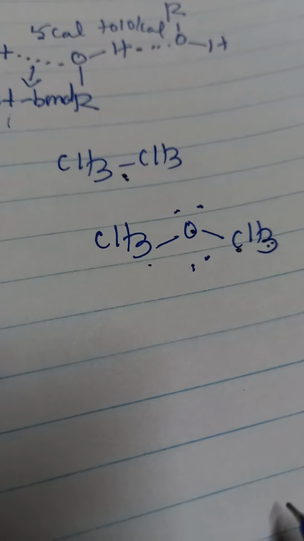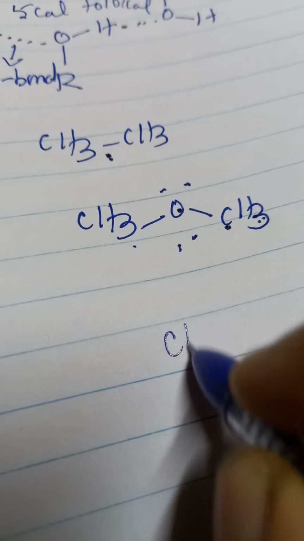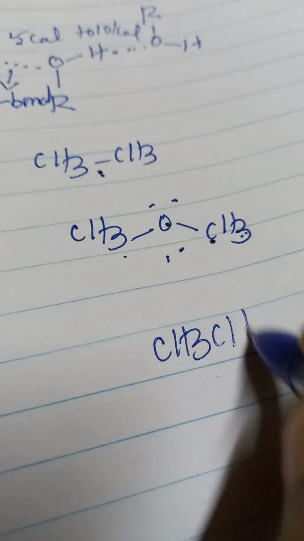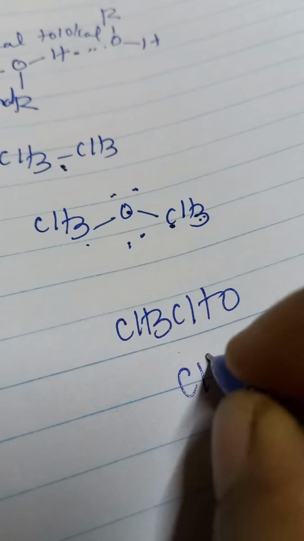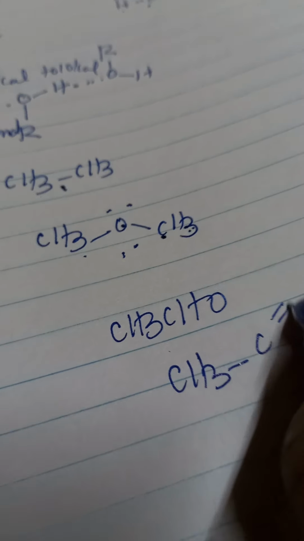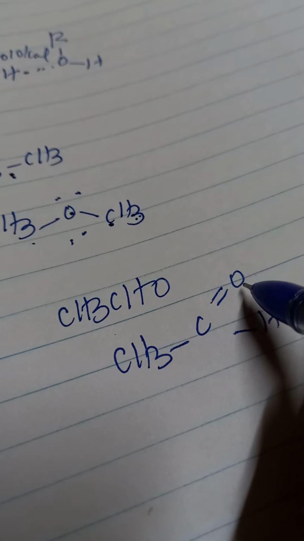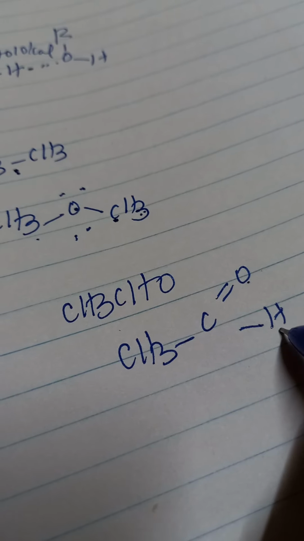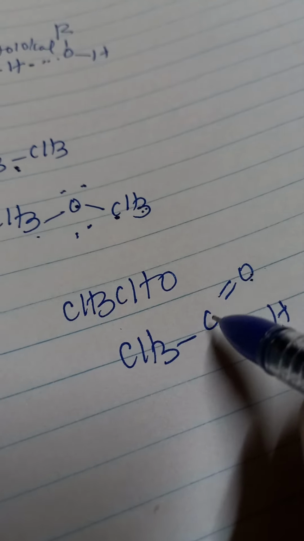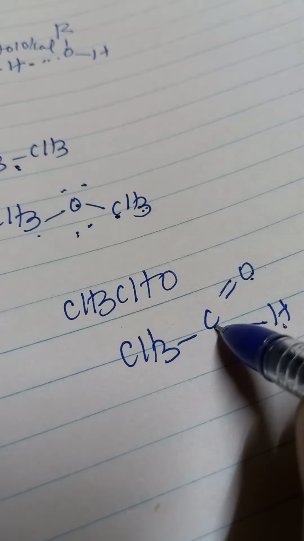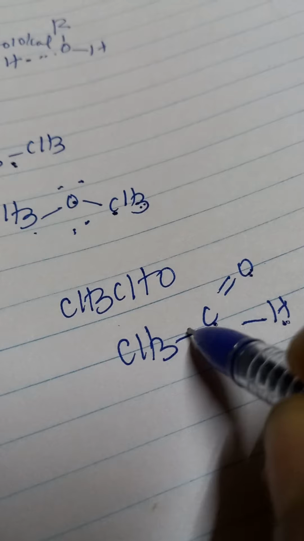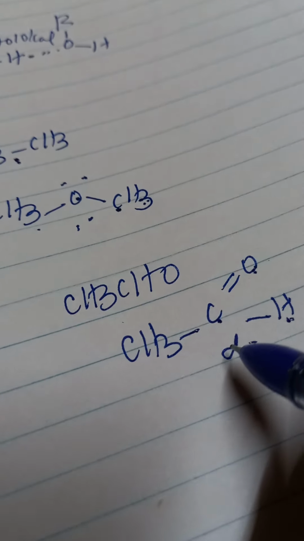Similarly, even aldehyde. For example, take acetaldehyde, CH3CHO, that is CH3C double bond O, H. It also has oxygen and hydrogen, but oxygen is bonded with carbon, not bonded with hydrogen. So this is also a non-polar covalent bond. It is not a polarized molecule.